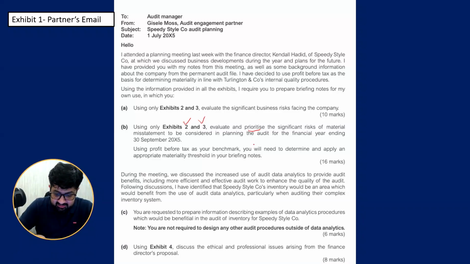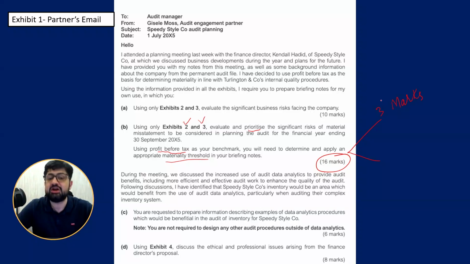Significant risks of material misstatement in planning the audit for the financial year ending 30th September 2025. Using profit before tax as your benchmark, you will need to determine and apply an appropriate materiality. So it is 16 marks. The analysis comes first. Out of 16 marks, there will be 3 marks for materiality.